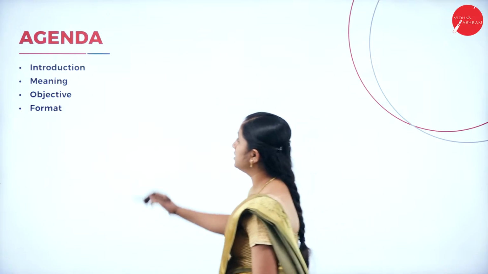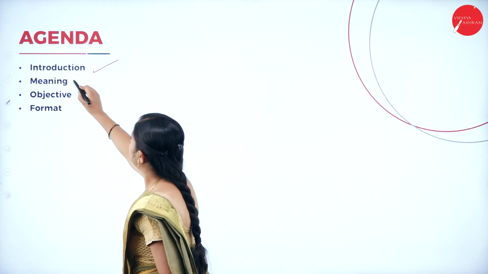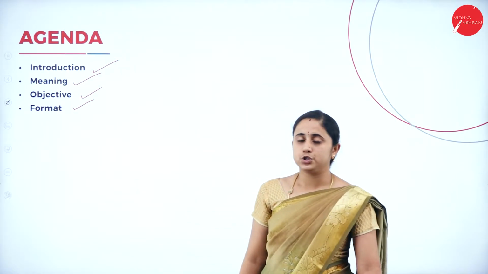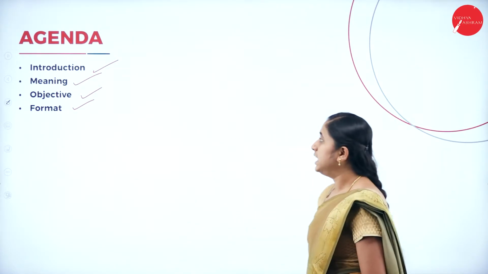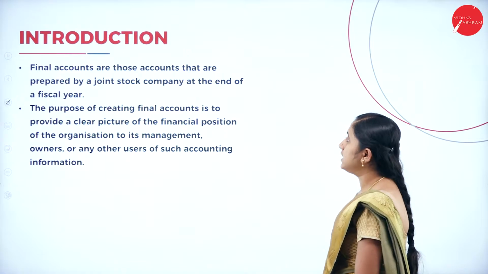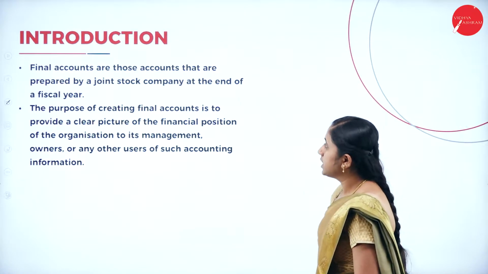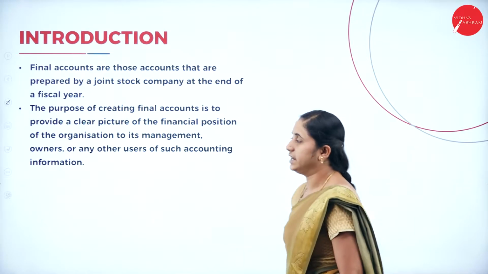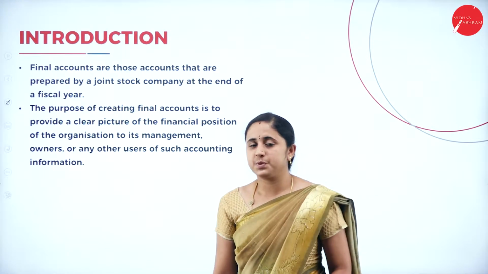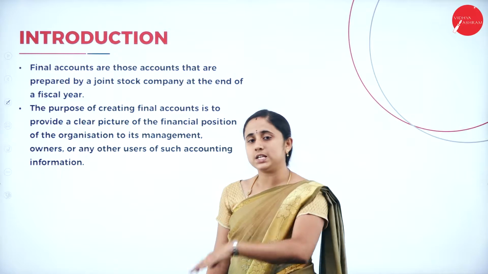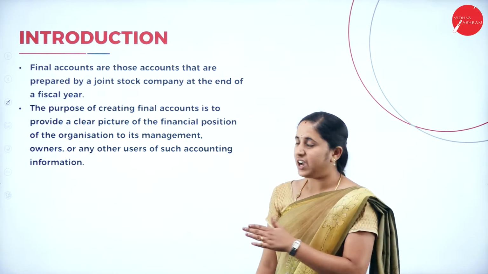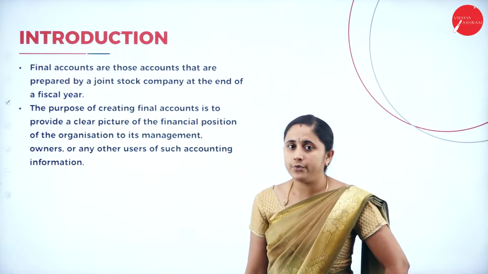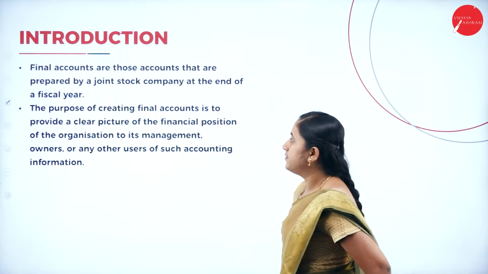In today's session: introduction, meaning, objective and format for final accounts of a joint stock company. Let us begin. Final accounts are those accounts that are prepared by a joint stock company at the end of the fiscal year. That means final accounts are prepared by a sole trader as well as a joint stock company, at the end of every financial year.